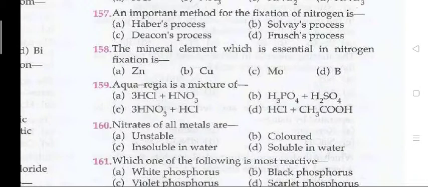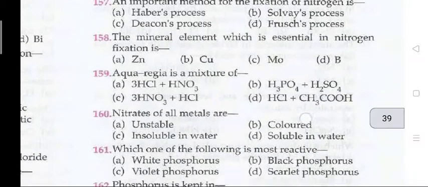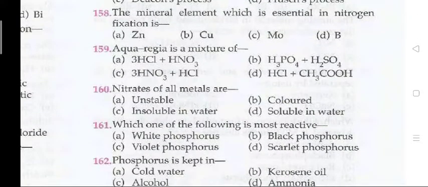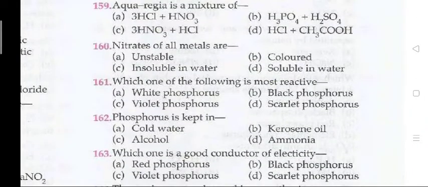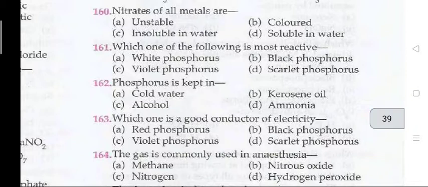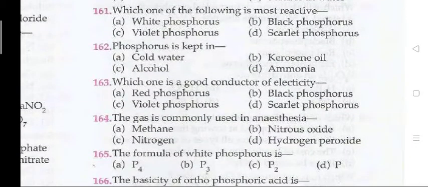157, an important method for the fixation of nitrogen is A, Haber process. 158, the mineral element which is essential in nitrogen fixation is C, that is molybdenum. 159, aqua regia is a mixture of A, 3HCl plus HNO3. Next 160, nitrates of all metals are D, soluble in water. Question 161, which one of the following is the most reactive? Right answer is A, that is white phosphorus.